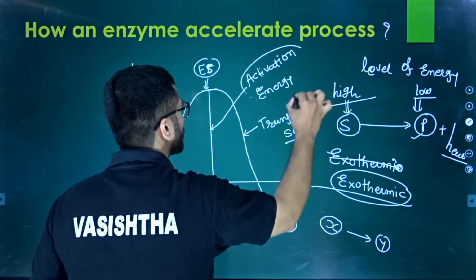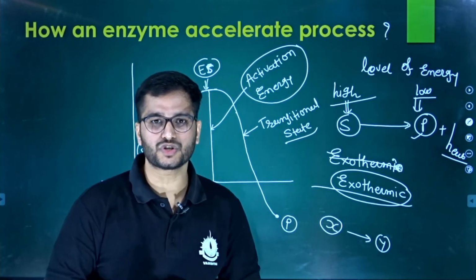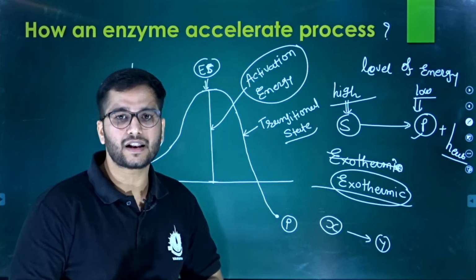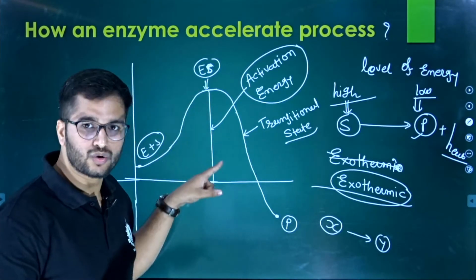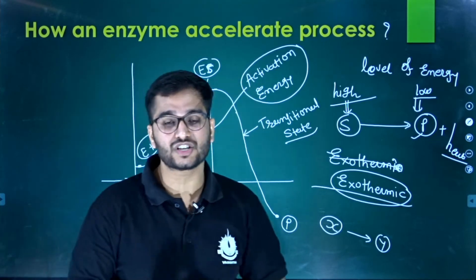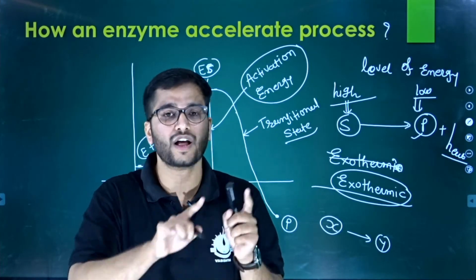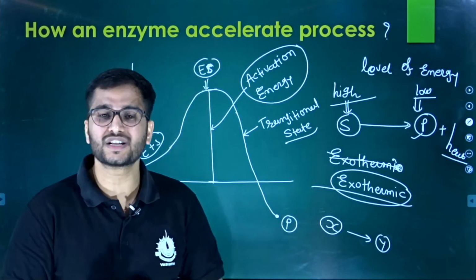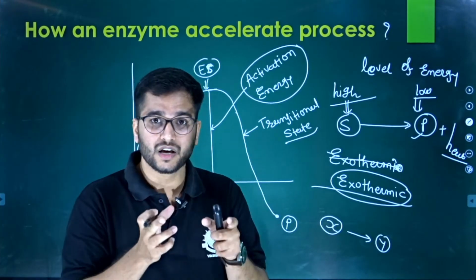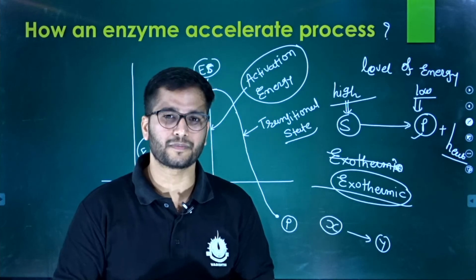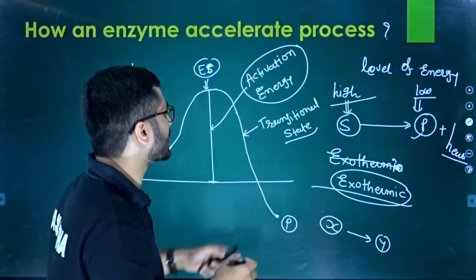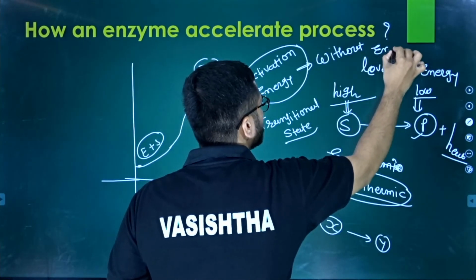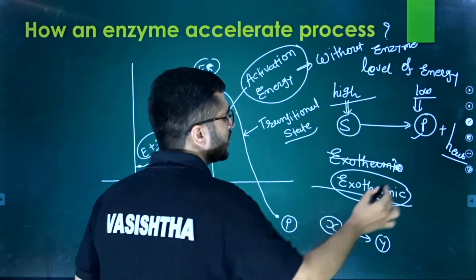Very important question according to NEET, right? They normally ask this kind of question. They show a figure and ask you about A, B, C and other alphabets. So this particular line shows the activation energy on which the enzyme substrate complex is formed, and now the transition will happen. Clear? So the transitional state starts after giving this much of energy, which is known as the activation energy. But what does the enzyme do? This is the activation energy without enzyme. Okay, this is also important.